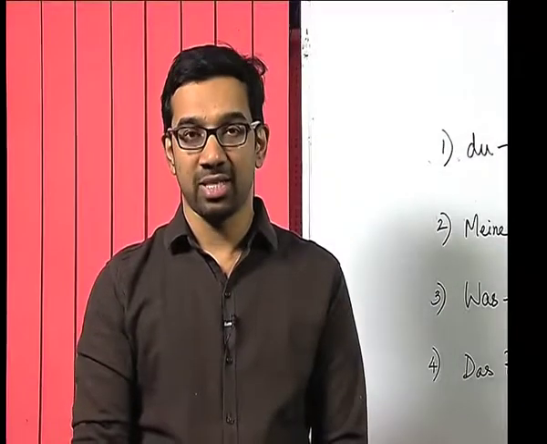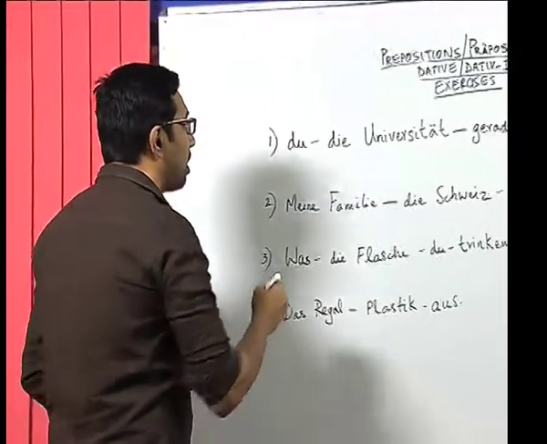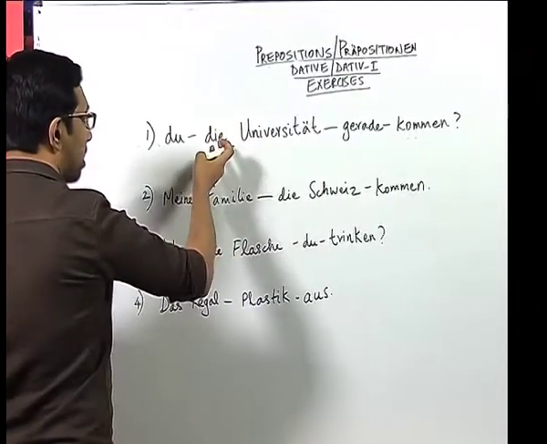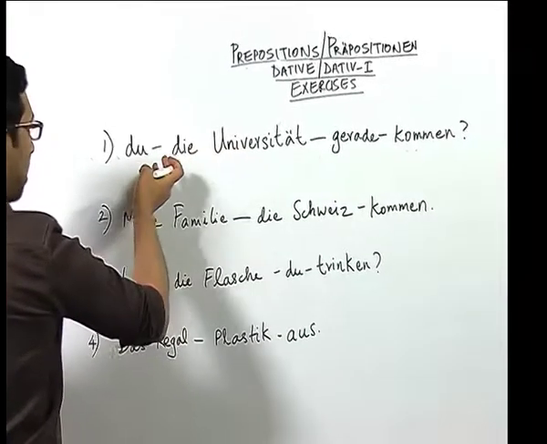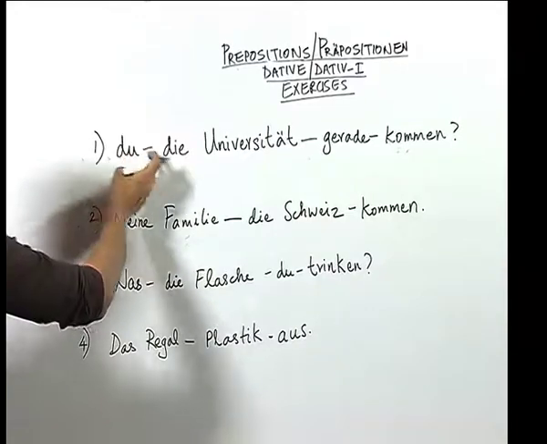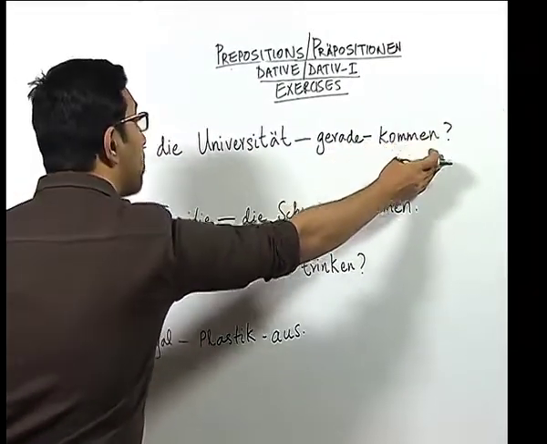Now, let us do an exercise with the preposition aus. Here we have a few sentences and words, and we have to use the preposition aus in these sentences. Let us look at the first sentence. We have 4 elements, du, die Universität, gerade, kommen, and at the end we have a question mark.